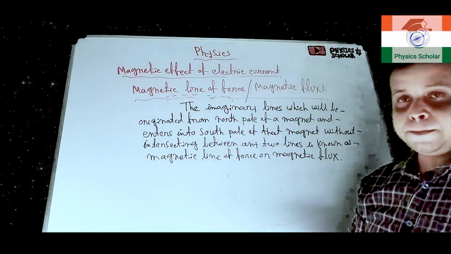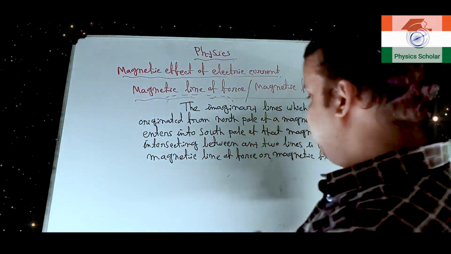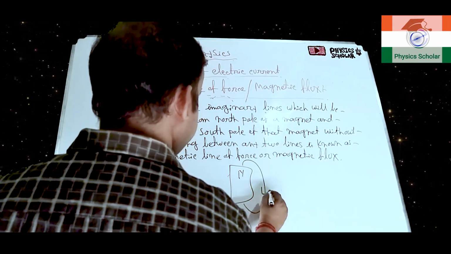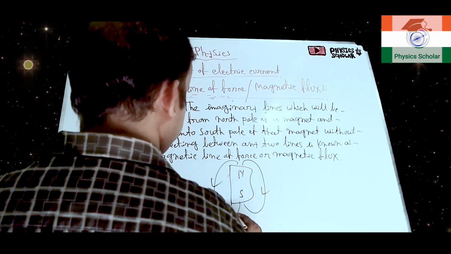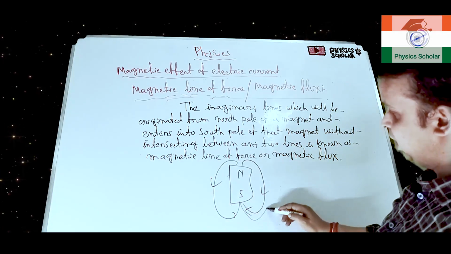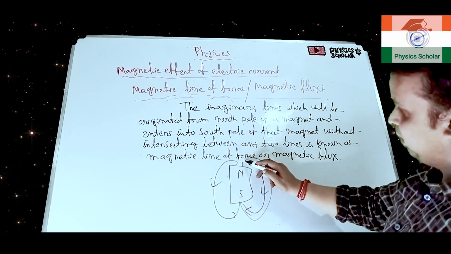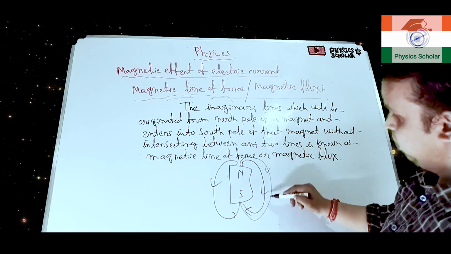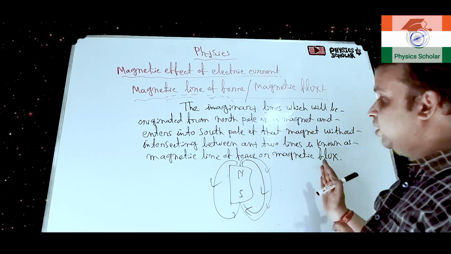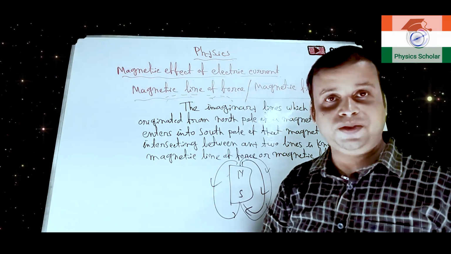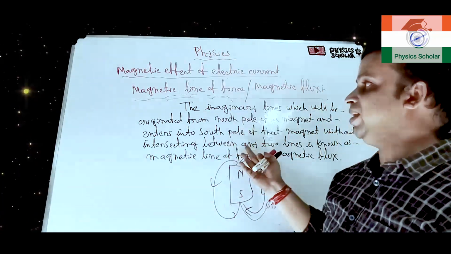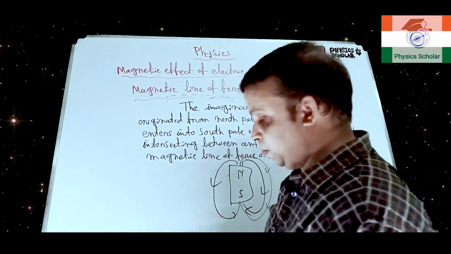So, what is magnetic line of force? The imaginary line, which will be originated from the north pole of the magnet and enters into the south pole of the magnet, clear. So, these imaginary lines never intersect. Suppose this is the line number 2. They will never intersect with each other, clear. And due to these lines actually the magnetic field exists, okay. So, these lines are known as the magnetic line of force or magnetic flux, clear. So, hope you have understood what is magnetic line of force. Now, let us move to the next topic.